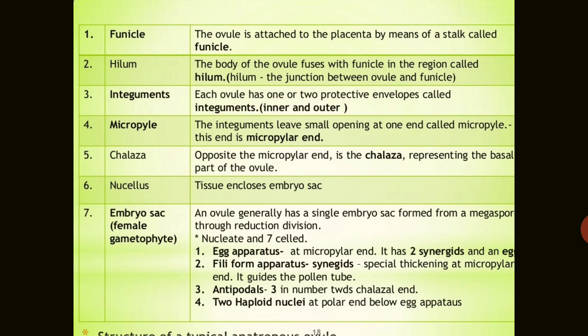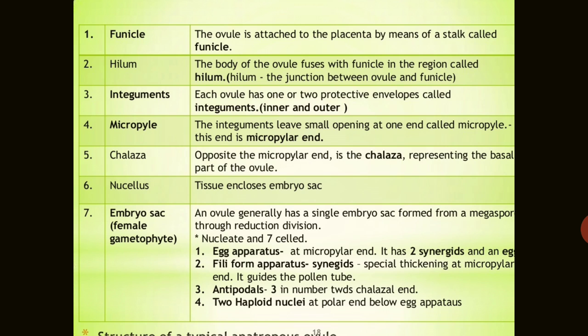Each ovule has one, and sometimes two, protective envelopes, that are called the integuments. Inner and outer, two integuments are there for the protection of the ovule. Micropyle: the integuments leave a small opening at one end, that is called the micropyle. This end is called the micropylar end and the opposite end is known as the chalaza end. Opposite the micropylar end is the chalaza, representing the basal part of the ovule.